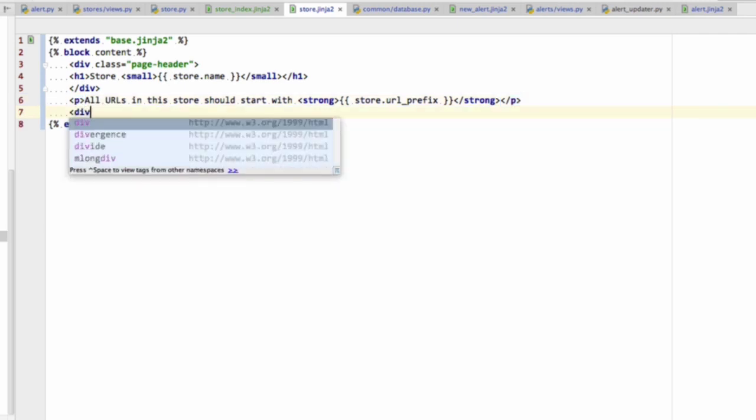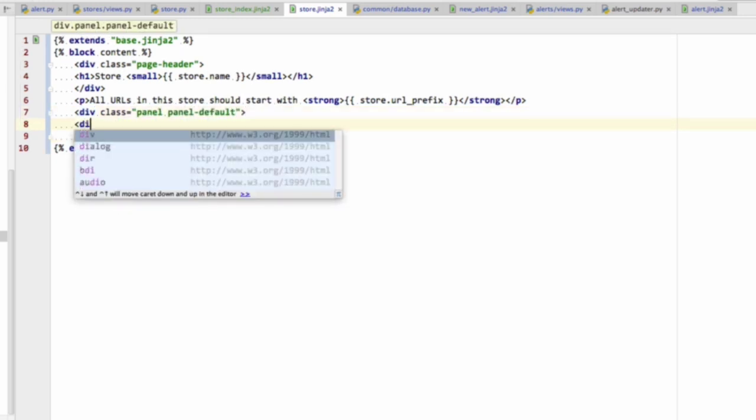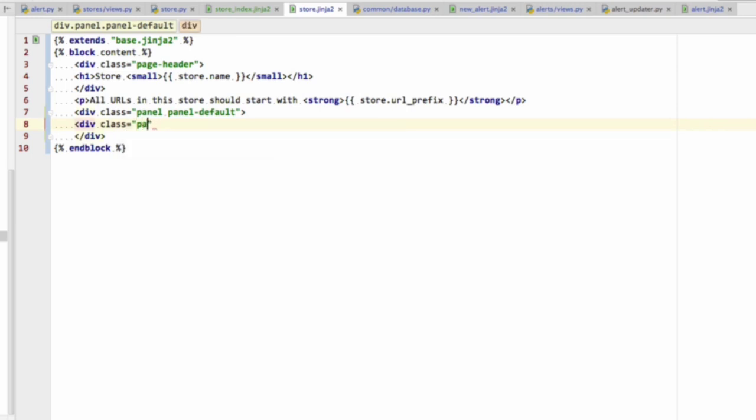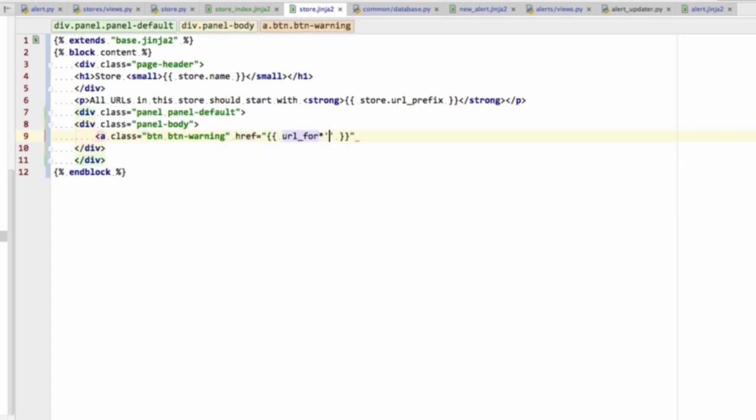And then we're going to have the panel, as we know from the alert, panel default, and then it's going to have a div class panel body. What that's going to do is give us an area where we can add some content to the panel, and what it's going to have is two anchors. One for editing the store, a class btn btn-warning. href is going to be url_for stores.editStore, where the store ID is going to be store._id. The role is a button, and what it's showing is edit store.